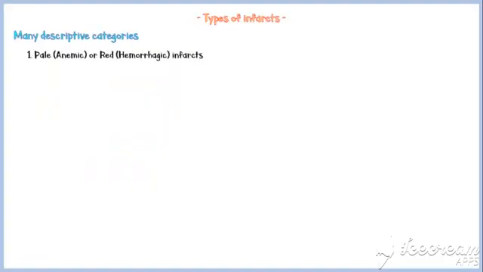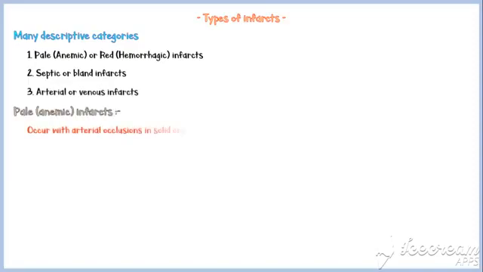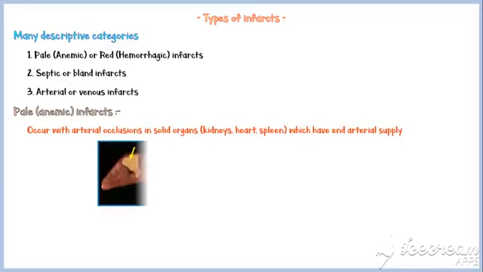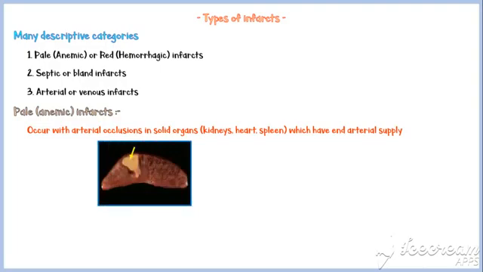Now let's discuss different types of infarcts. They can be categorized into many types. Predominantly, they are categorized into pale or red infarcts according to their morphology. In addition, they are categorized into septic or bland infarcts and arterial or venous infarcts. Pale or anemic infarcts occur with arterial occlusions in solid organs such as kidneys, heart, and spleen, which have end arterial supply. This image shows a pale infarction in the spleen. Yellow arrow indicates the infarct.